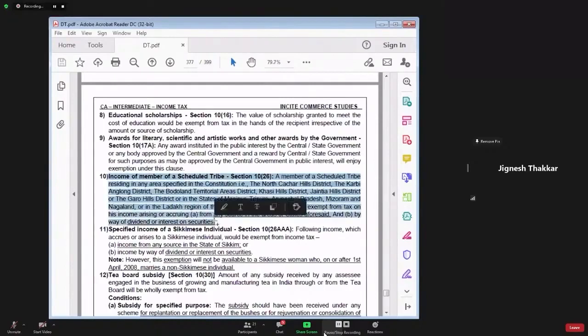So income earned by whom? Income earned by scheduled tribe. From where? From the specified areas will be exempt from tax. Or dividend income, interest income earned by them will also be exempt from tax.